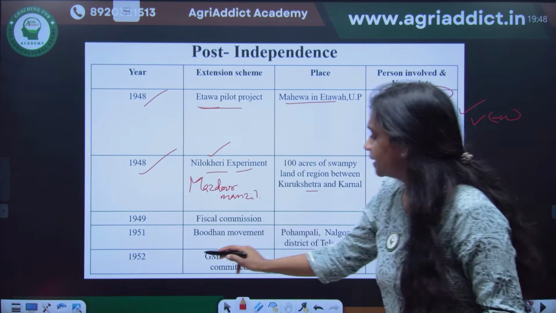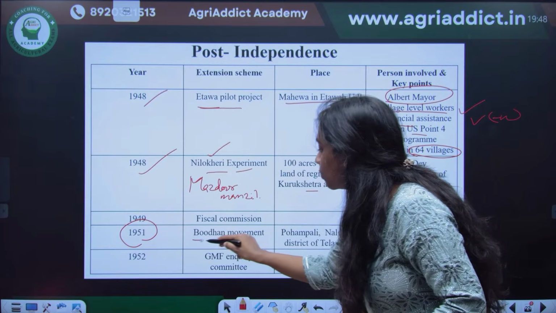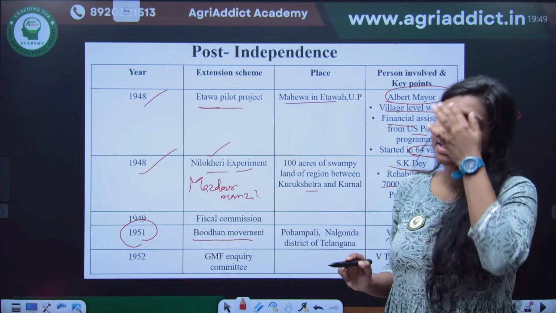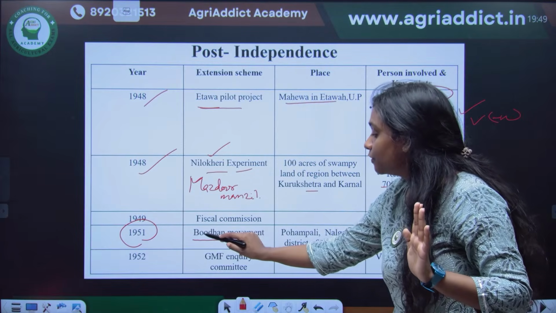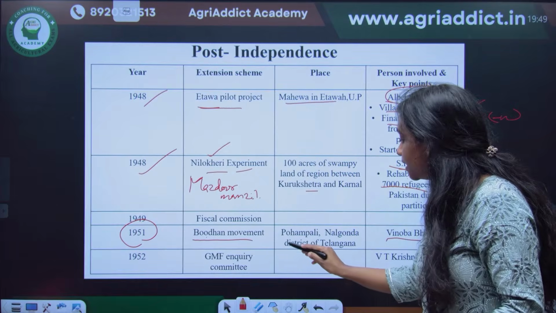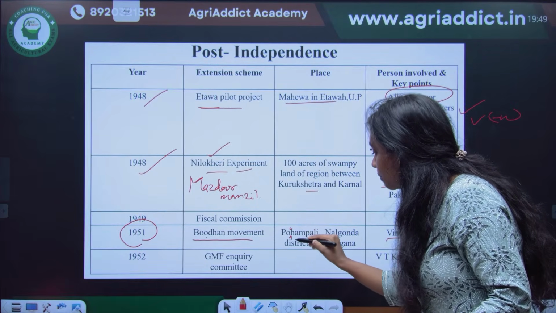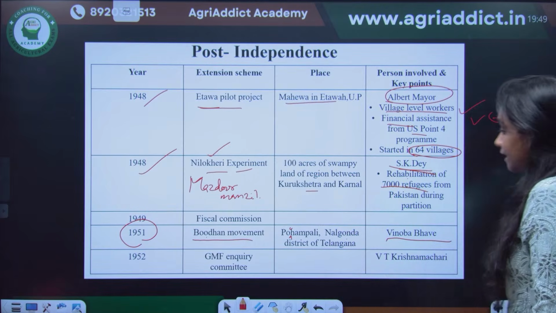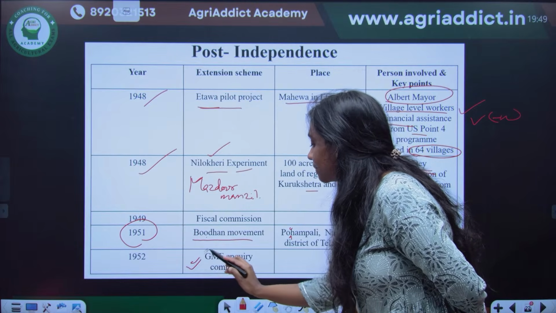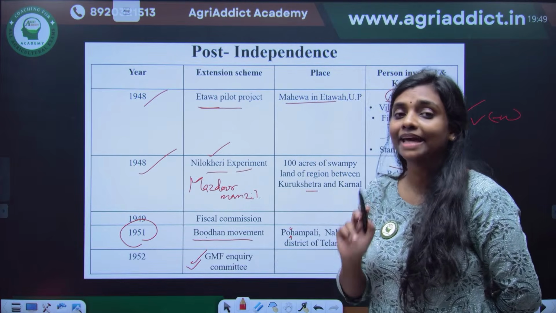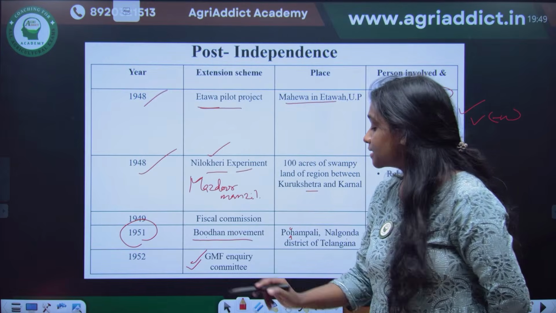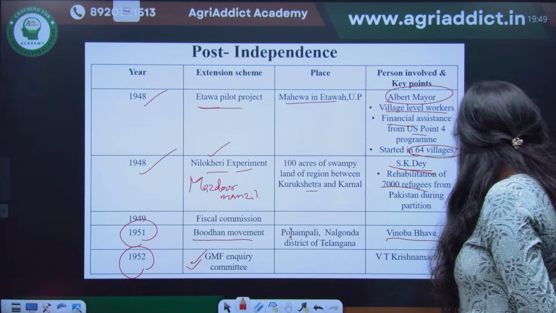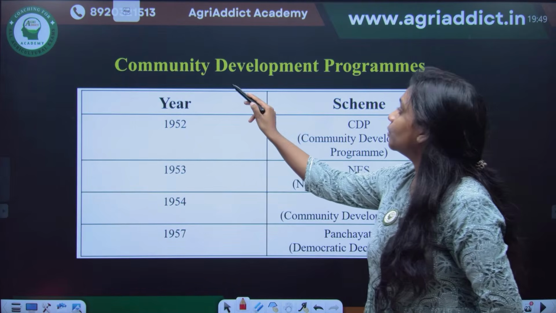I think the next one you should remember is the 1951 Bhoodan movement by Vinoba Bhave. The question which I think was asked in ICAR JRF one time is in which place this Bhoodan movement started. It actually started in Pochampally, in Nalgonda district of Telangana. And in 1952 we had the GMF Enquiry Committee also. We already said the Grow More Food campaign started in 1947, whereas the Grow More Food Enquiry Committee came in 1952. And then we had the community development program.